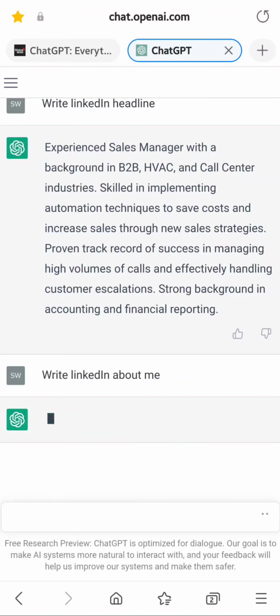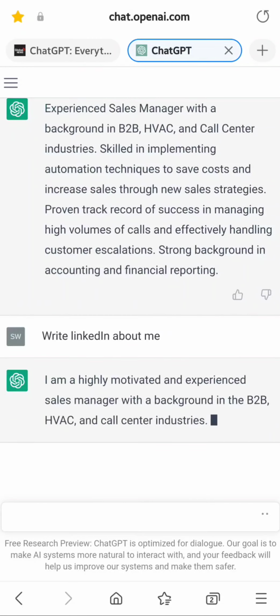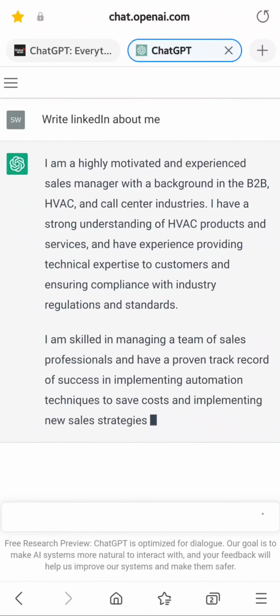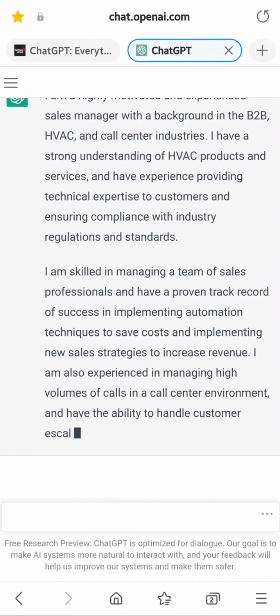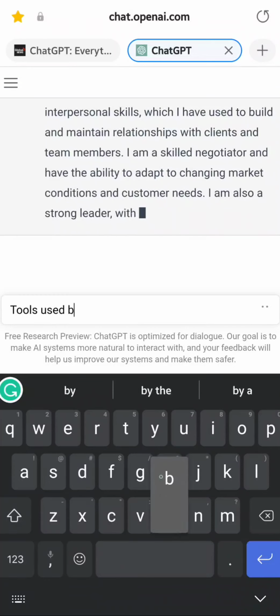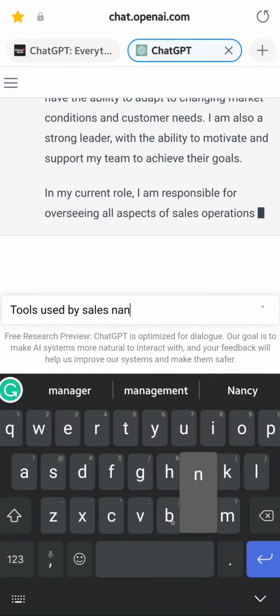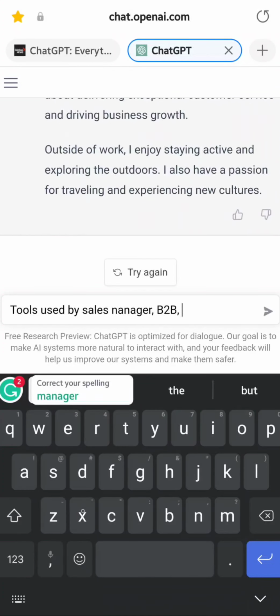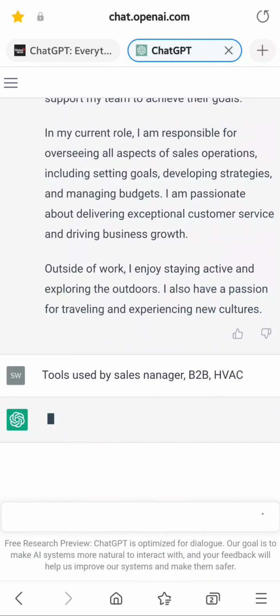No matter what AI does, you still have to understand the job descriptions and who you are. Do you qualify? Have you done the role? What are the tools? It looks like it can also give you the tools to understand what kind of tools are needed. So let's give it a try here. It's writing the About Me sections on LinkedIn as we speak. So now I'm going to write tools used by sales manager. Yeah, let's see, tools used by sales manager.